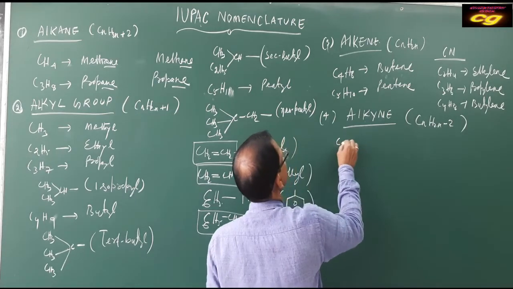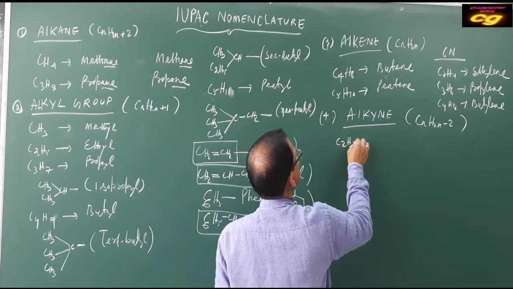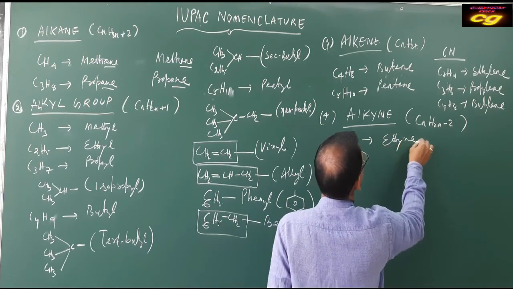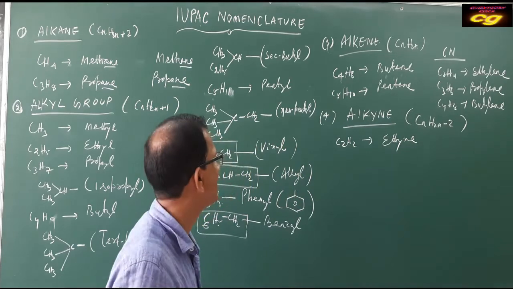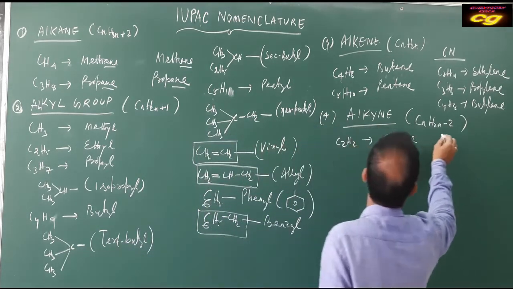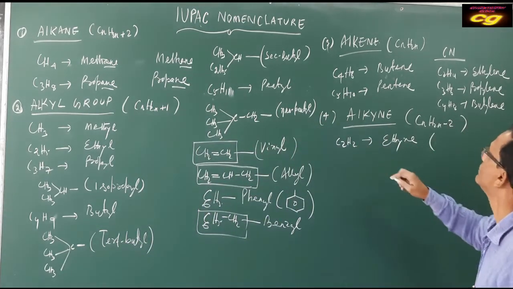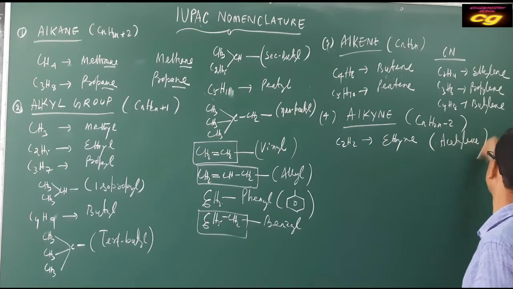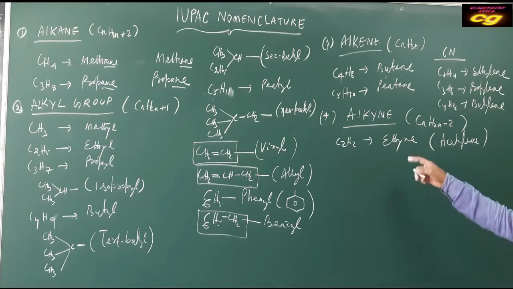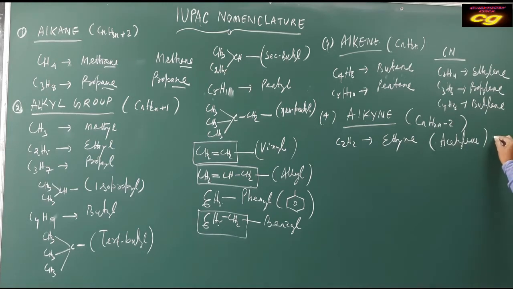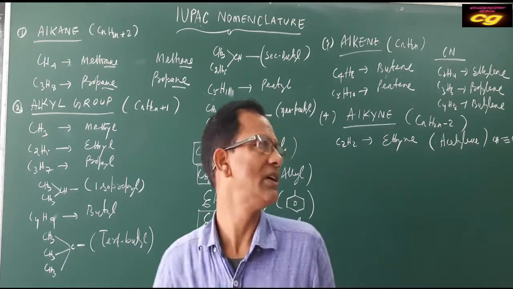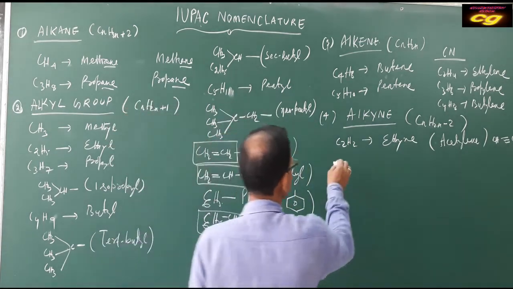So the molecular formula is, suppose, C2H2. That is eth plus yne, ethyne, and its common name is acetylene. You have to remember the acetylene structure is CH triple bond CH. This type of hydrocarbon is called acetylene.